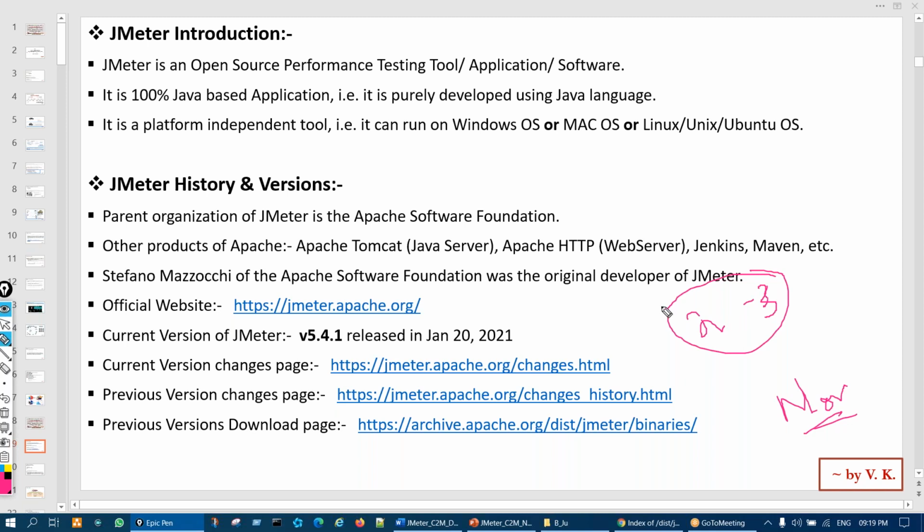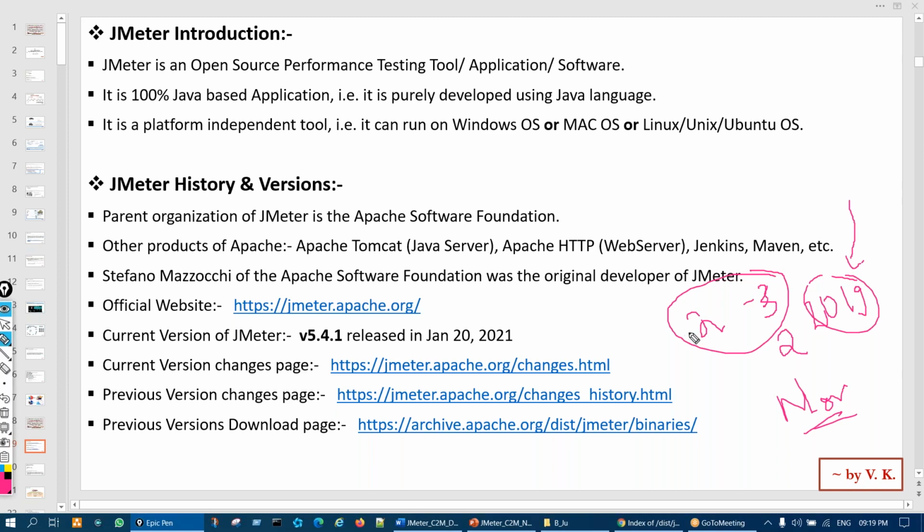You will show that you've been working for 3 years or 2 years, which means from 2019. Sometimes the interviewer can ask with which version of JMeter you started. You got the point. If you say you are working in JMeter from 2019, you have to know which version was there in 2019.